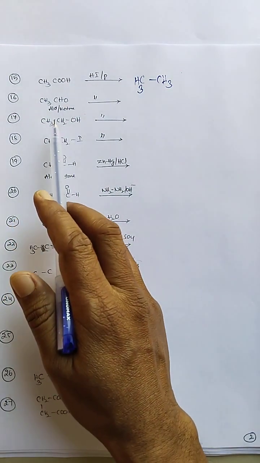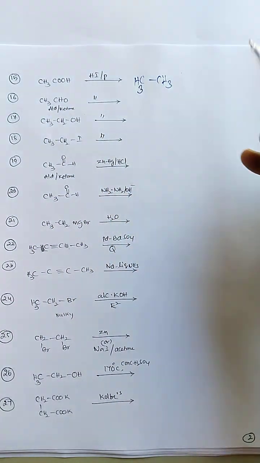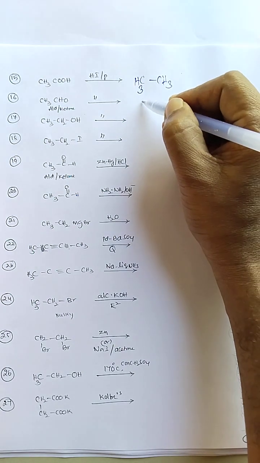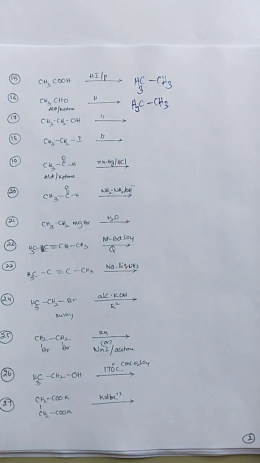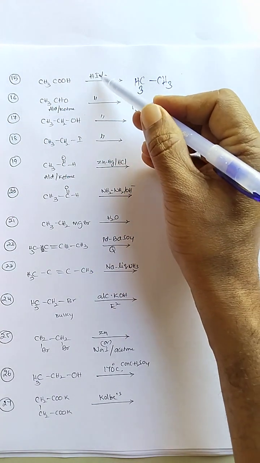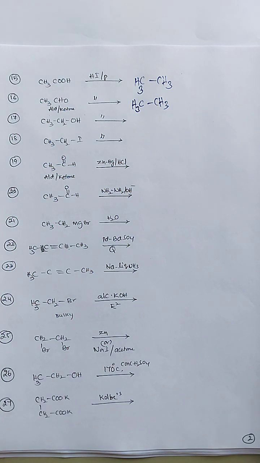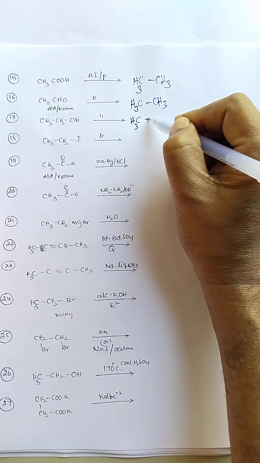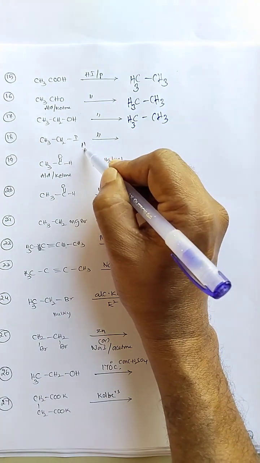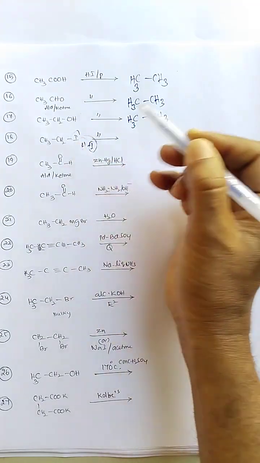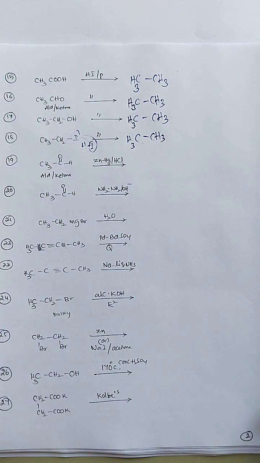Next, the 16th reaction: acetaldehyde, or aldehydes and ketones, upon reaction with hydrogen iodide in the presence of phosphorus. Reduction takes place here as well, to give the ethane molecule. Ethyl alcohol also reacts with HI. Initially, alkyl iodide is formed, then that iodine is replaced with a hydrogen atom. Therefore, we get the ethane molecule. Alkyl iodide also reacts with HI, and 1 mole of HI removes the iodine. Therefore we get the ethane molecule here.